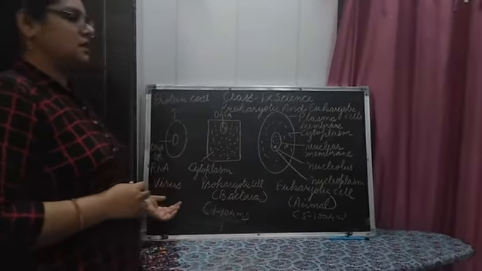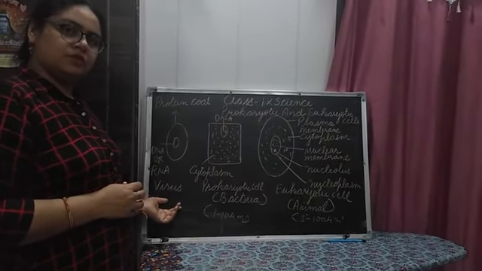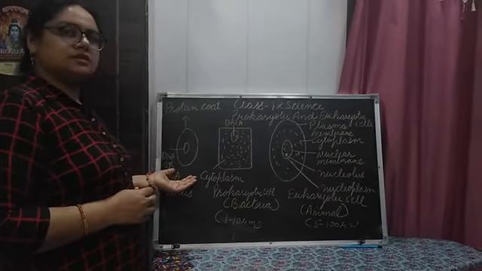So virus is a non-cellular organism because it lacks a cell membrane.